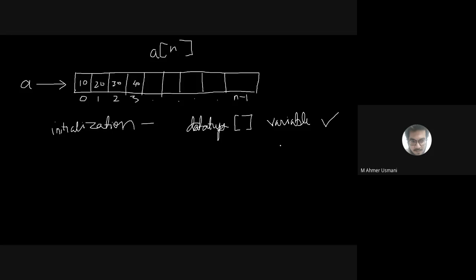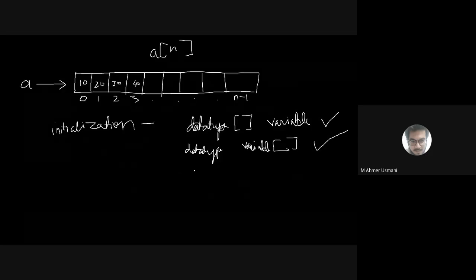The second way is a data type, then the variable name, and then a square bracket. This is the second way of creating it. There are other ways also. We can have a data type, then a space, then a square bracket, and then the variable name.